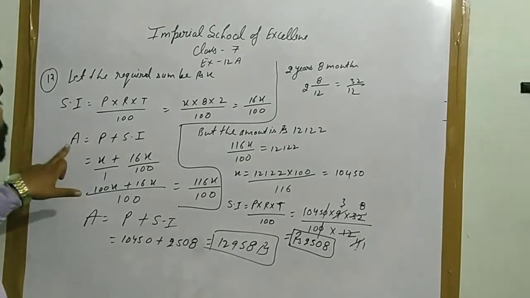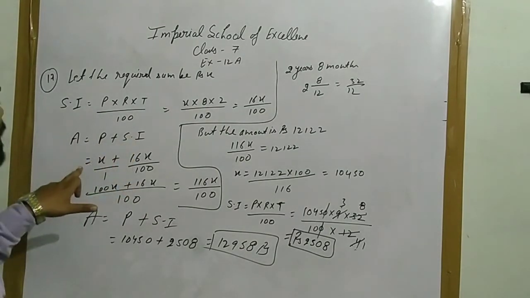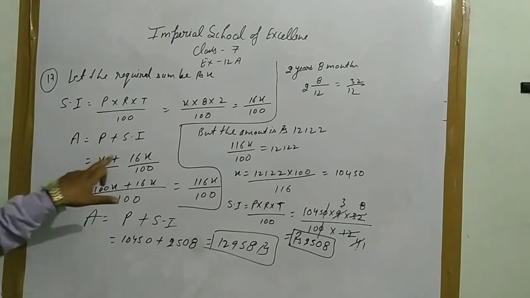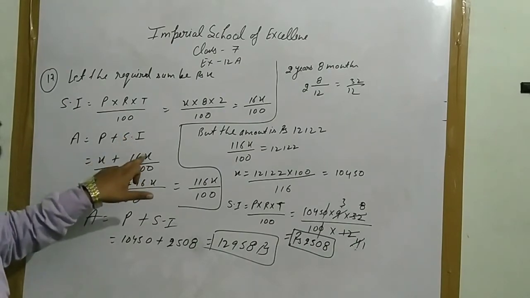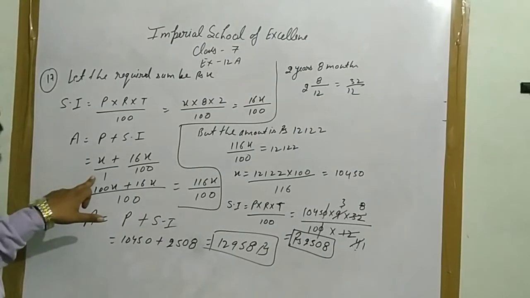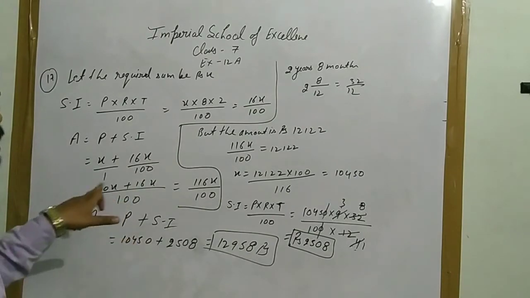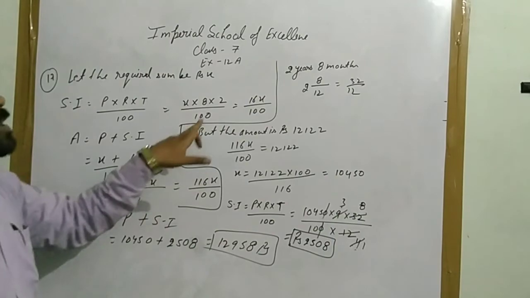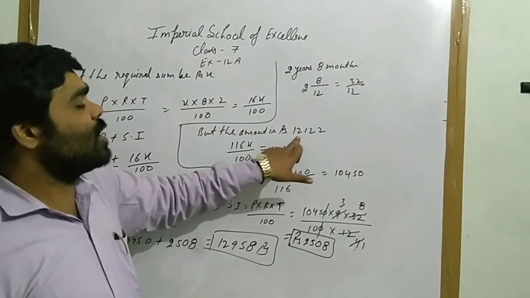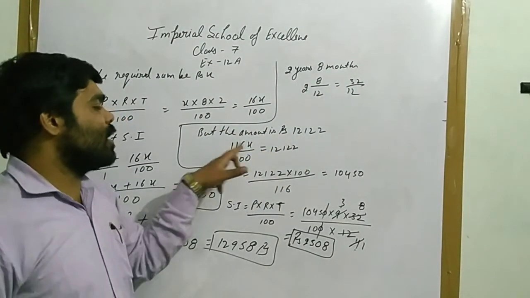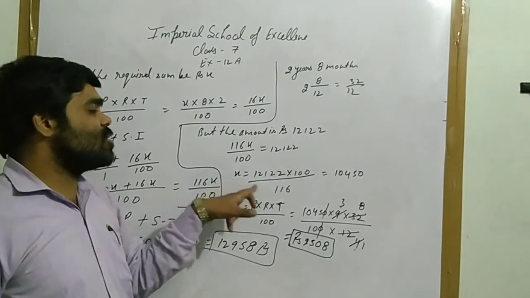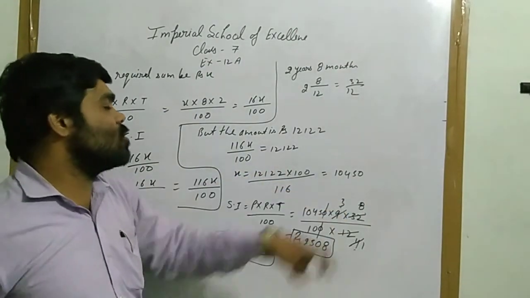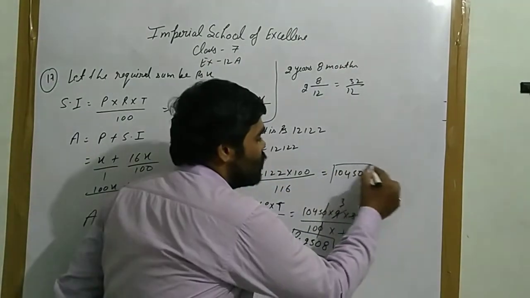Now what you have to do, amount equals P plus SI. Principal is x plus SI is given to 16x upon 100. Take here 1. Now take LCM. 100x plus 16x will be 116x upon 100. But the amount is rupees 12,122. See this, x equals to this one. When you solve this, this will be your principal.